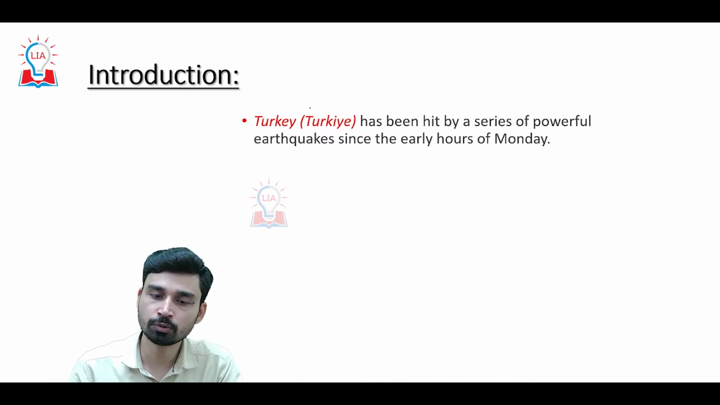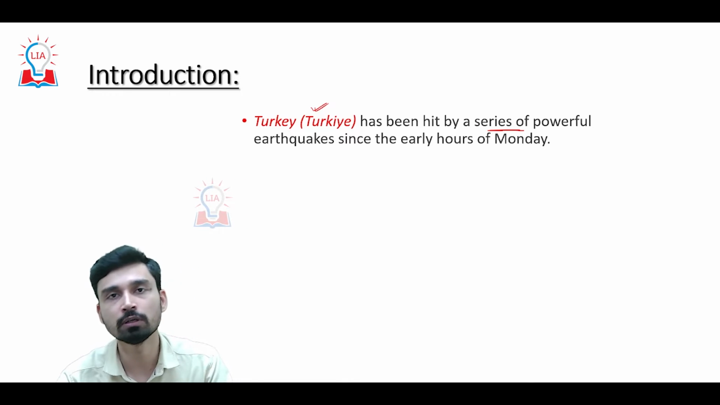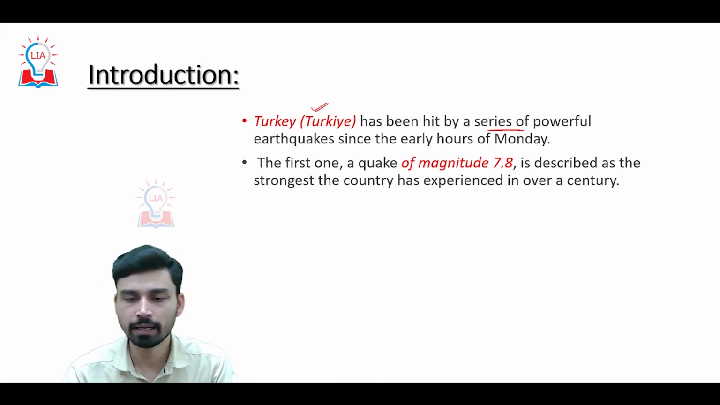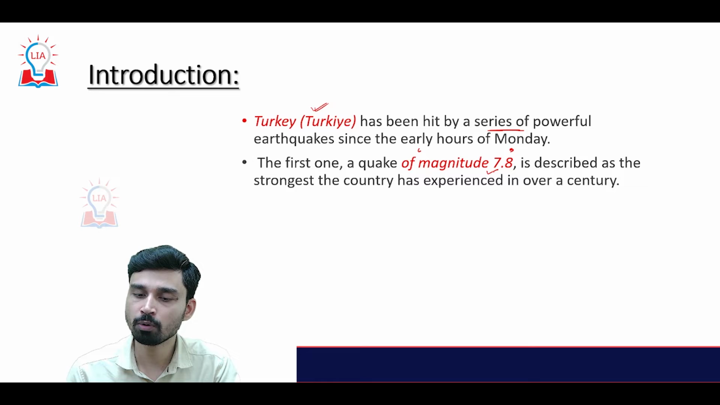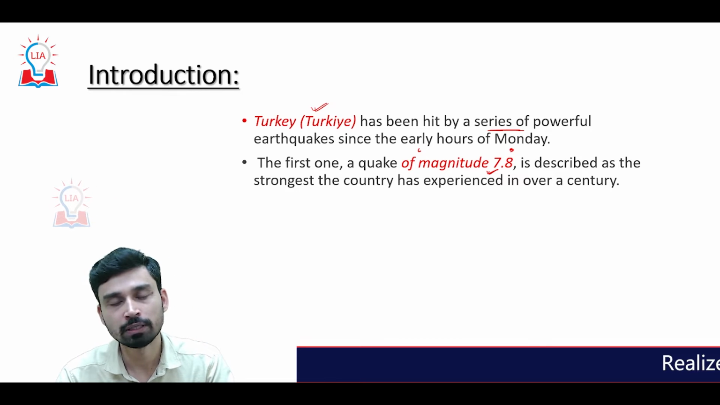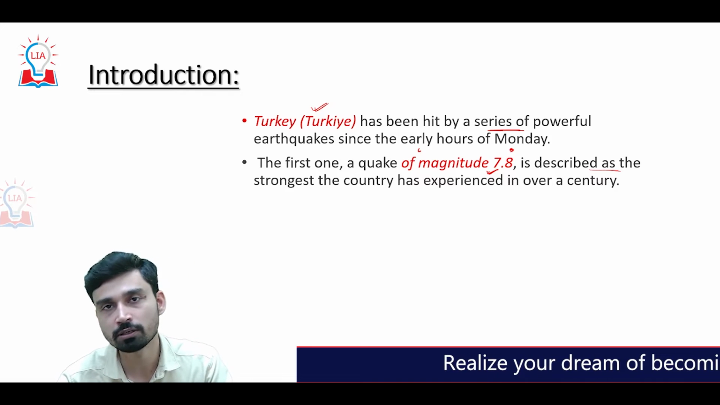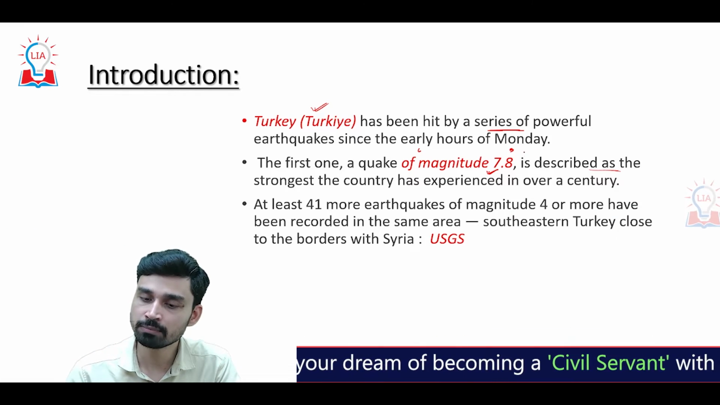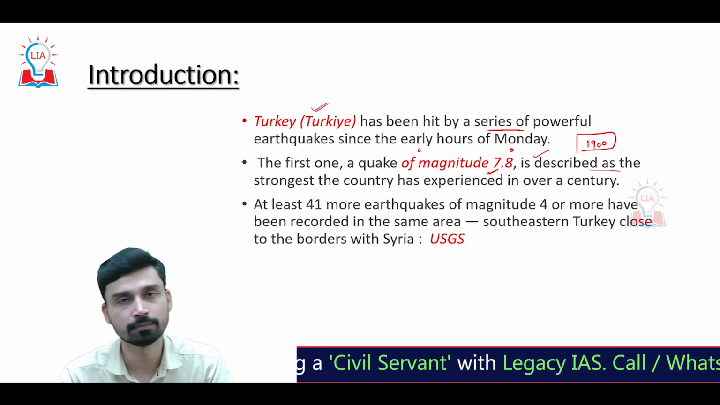Turkey has been hit by a series of powerful earthquakes since yesterday, and what we can say is the early hours of Monday. The first earthquake was of very high magnitude, about 7.8 on the moment magnitude scale, and it has been described as the strongest earthquake that the country has experienced in over a century. The last similar earthquake Turkey experienced was somewhere around the year 1900.